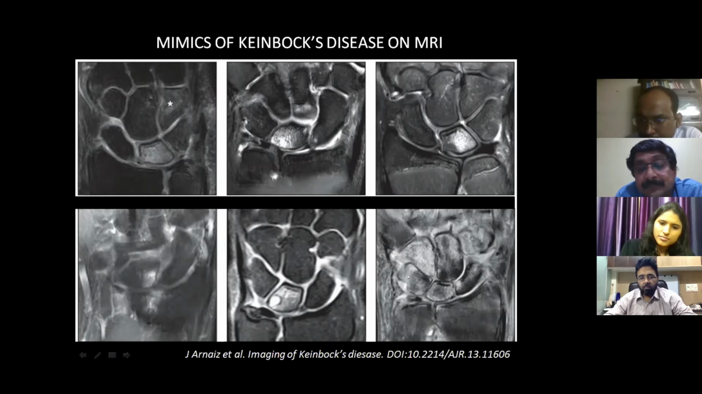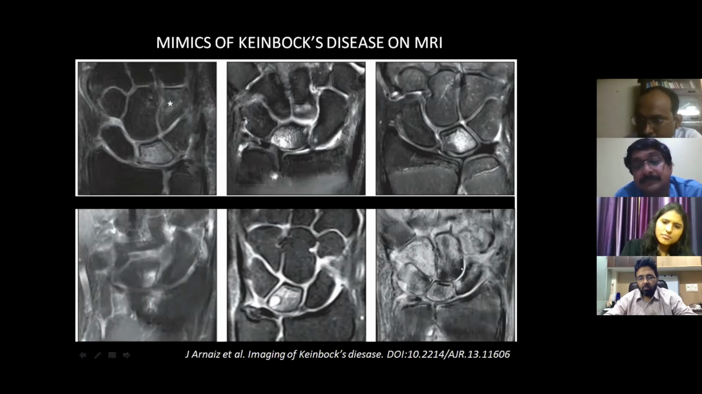The last mimic is where you're seeing most of the carpal bones, proximal as well as distal row, showing edema, a bright signal within the bone. Here, apart from the lunate, you're seeing it in the trapezium, trapezoid, as well as the hamate. So this is a case of complex regional pain syndrome.